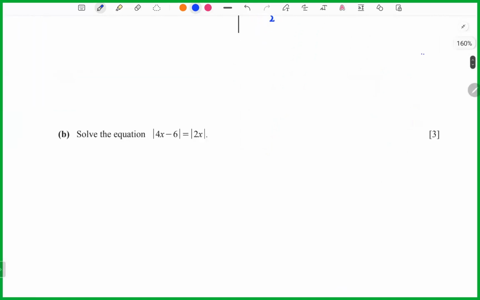Okay, now we look at part B. Solve modulus of 4x minus 6 equals modulus of 2x. Actually you can use squaring here. So I will get 16x squared minus 48x plus 36 equals 4x squared.